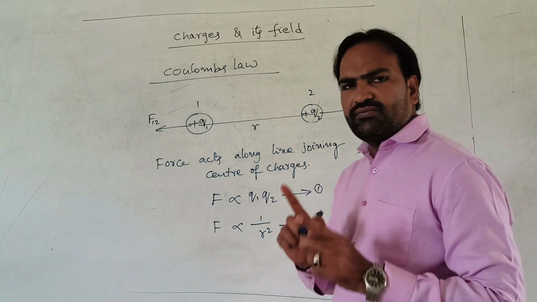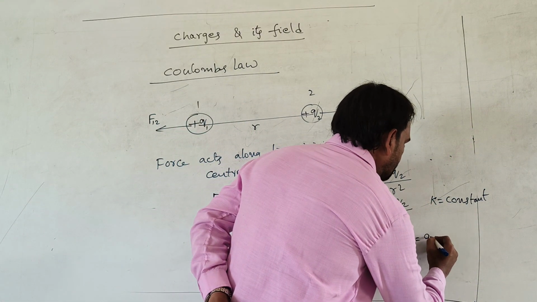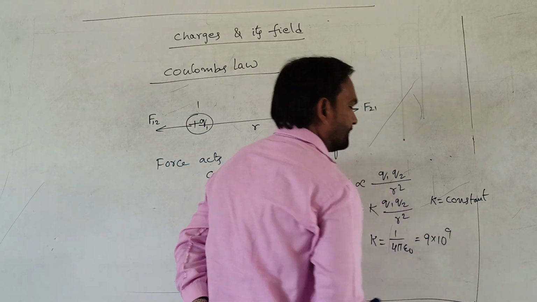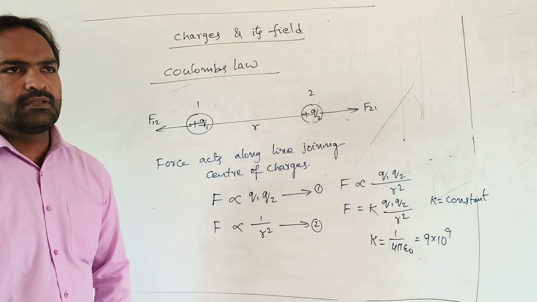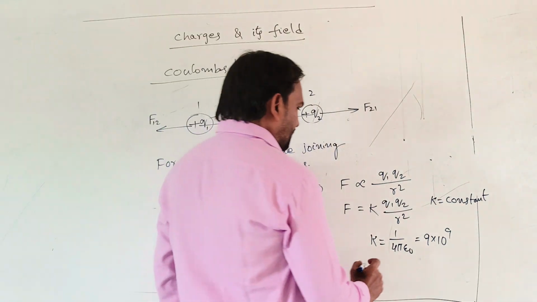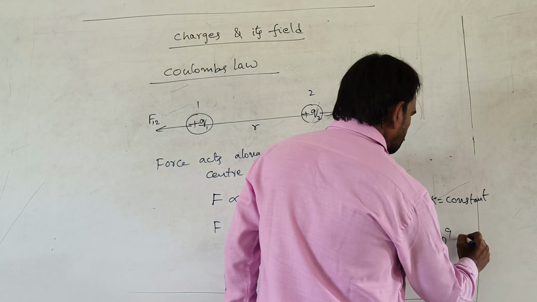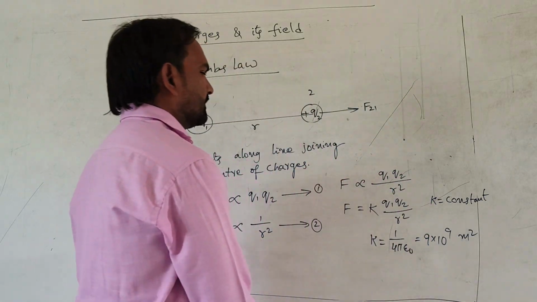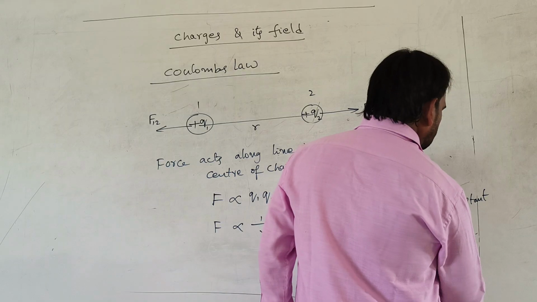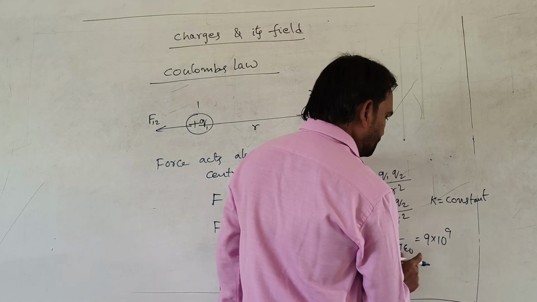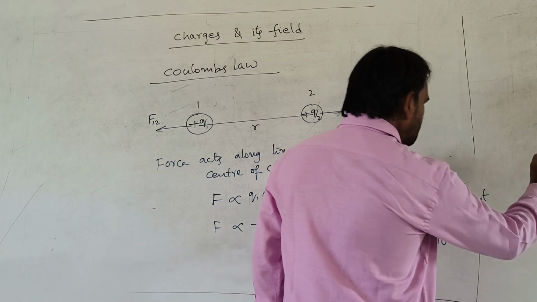Now the constant value is 9 into 10 power of 9, and the unit is Newton meter square per Coulomb square.